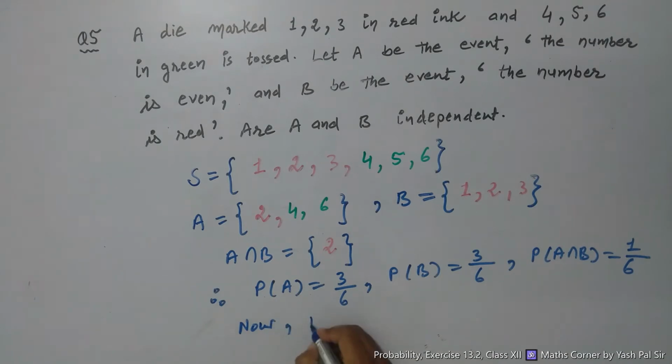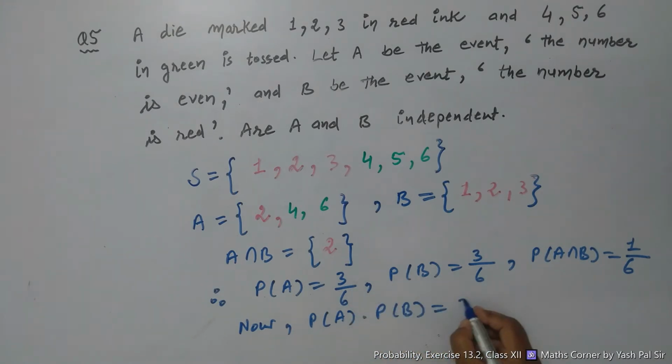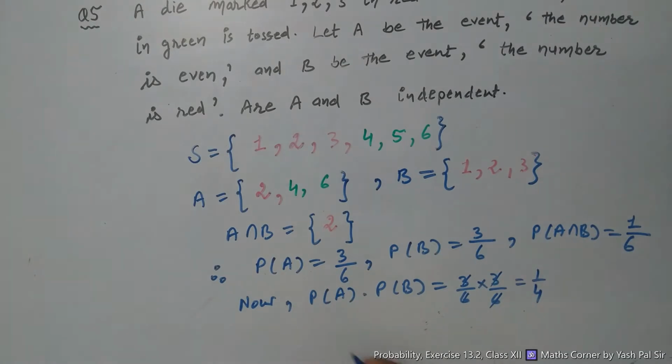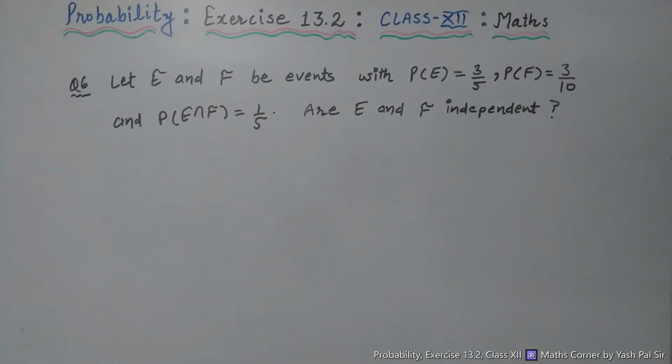Now let us check the product. What is the product? Probability of A into probability of B is equal to 3 upon 6 into 3 upon 6. So the result is 1 upon 2 into 1 upon 2, which is equal to 1 upon 4. Right? So we concluded that because probability of A intersection B is not equal to probability of A into probability of B, A and B are not independent events. This is the result.